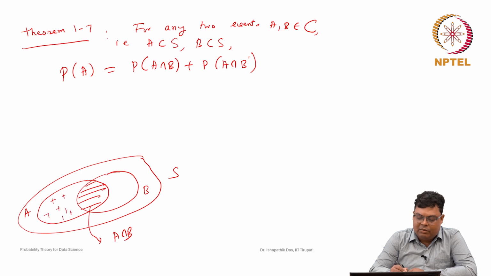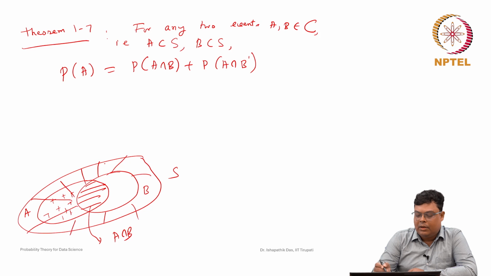If you take the B complement, B dash, which is all the values other than B, and take the intersection with A, A intersection B complement is this part. So, A is the union of A intersection B complement with A intersection B. So, how can we prove this analytically?